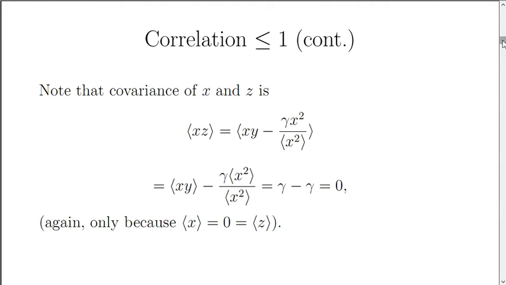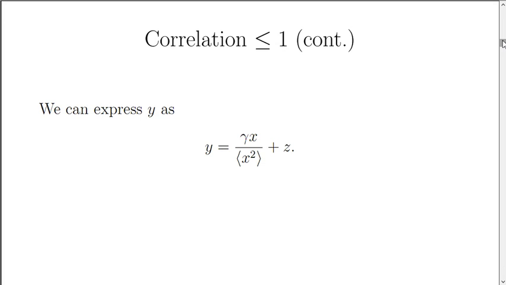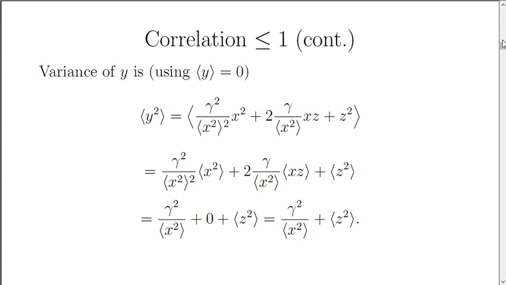We're now going to take the expression for z in terms of x and y and turn it into an expression for y in terms of x and z. Then we're going to use that to compute the variance of y. And we're going to use the fact that the mean value of y is 0 to know that the variance of y is just the expected value of y squared.